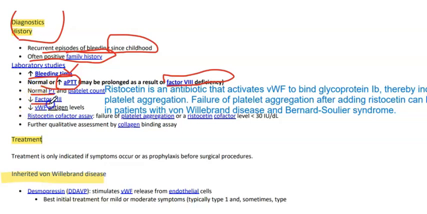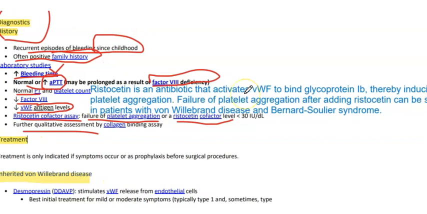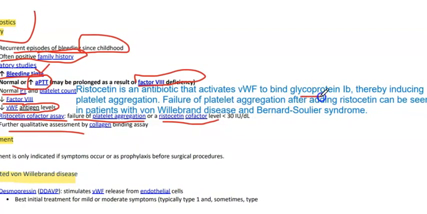There will be decreased factor VIII level, decreased von Willebrand antigen level, and on ristocetin cofactor assay, there will be failure of platelet aggregation, or ristocetin cofactor level will be less than 30 international units per deciliter. Further qualitative assessment is by collagen binding assay. Ristocetin is an antibiotic that activates von Willebrand factor to bind glycoprotein GP1B, thereby inducing platelet aggregation. Failure of aggregation after adding ristocetin can be seen in patients with von Willebrand disease and Bernard-Soulier syndrome. In Bernard-Soulier, we have defective GP1B receptors.